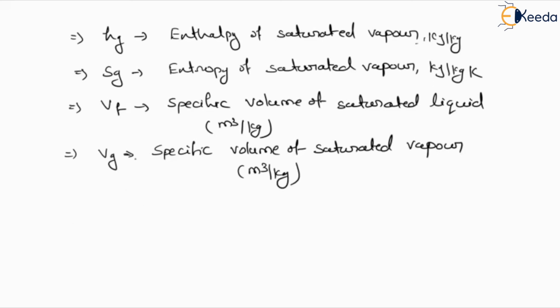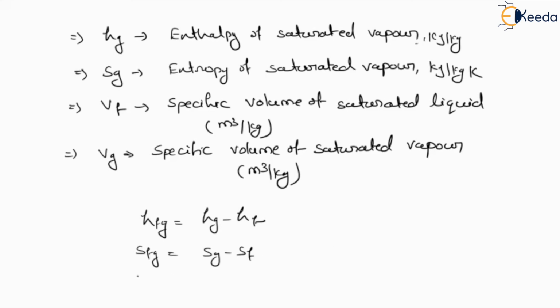So here we can define some more values with the help of these properties. Suppose we want to define HFG, so HFG we define by Hg minus Hf, and this is representing change in enthalpy only. SFG is Sg minus Sf, it is representing change in entropy.